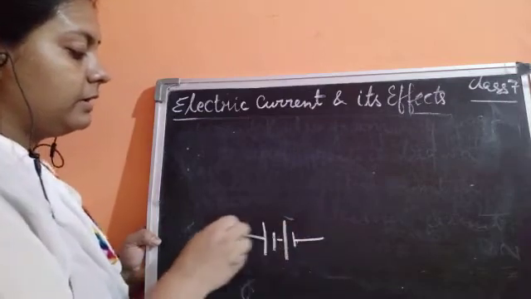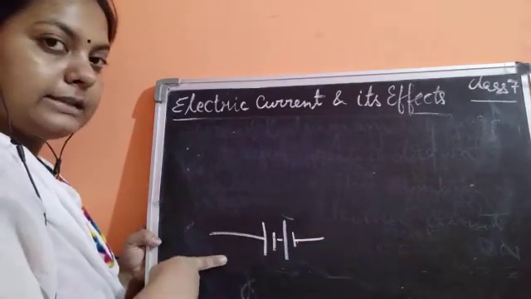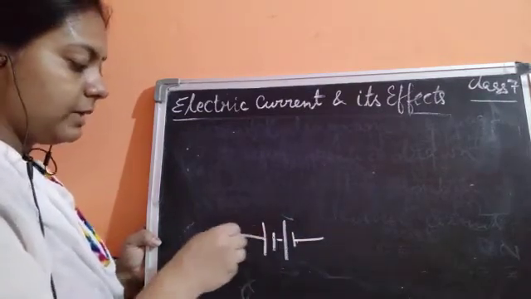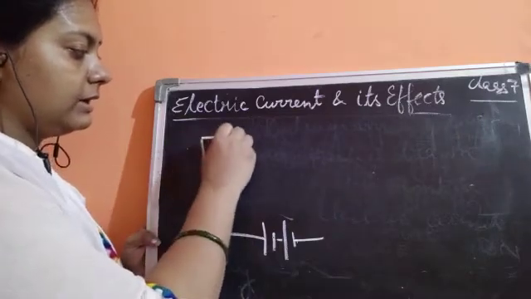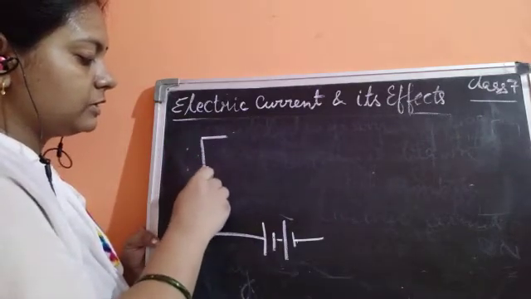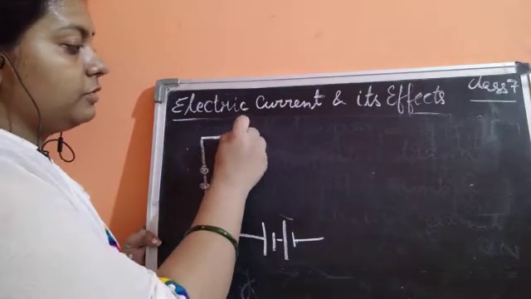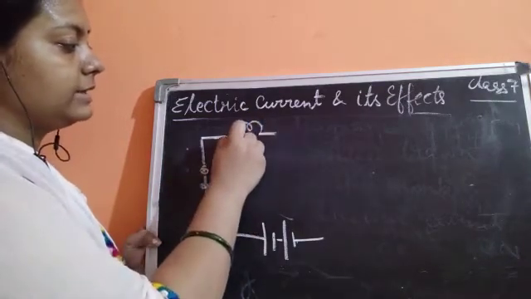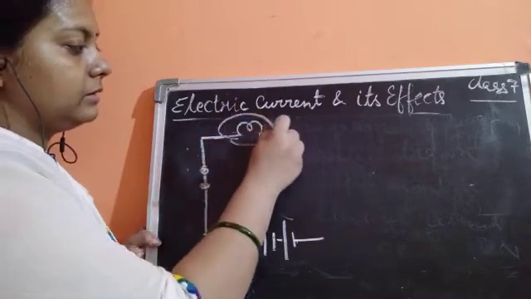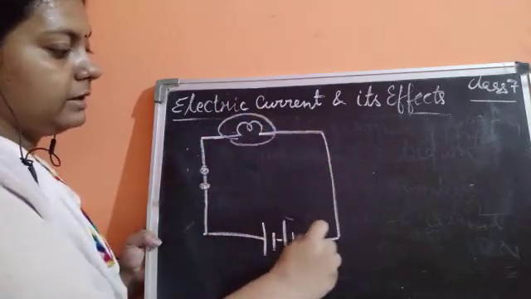After that we will extend a line, which shows a wire running, and here you could draw a switch, a closed switch. Then we could use one bulb so that you could easily see the effect whether the current is flowing or not.